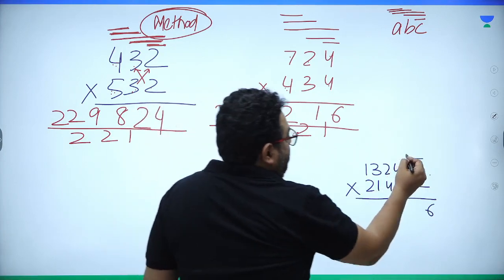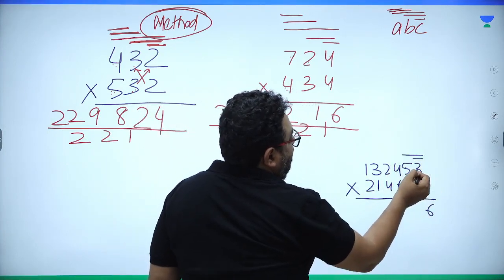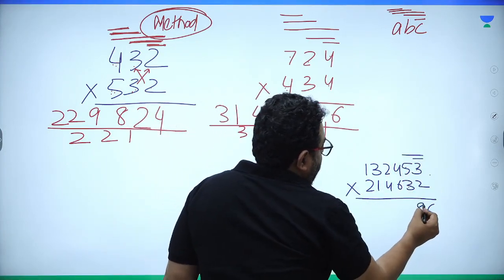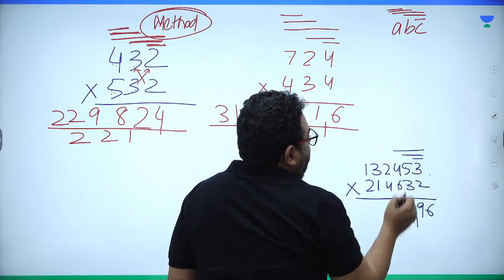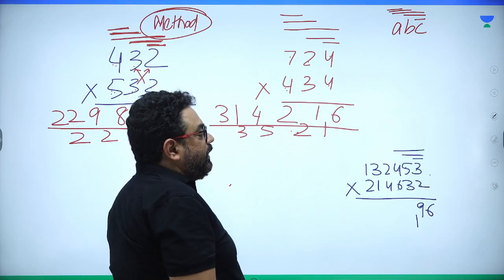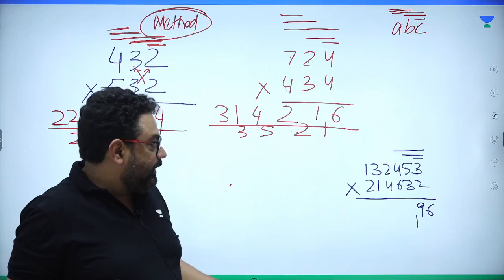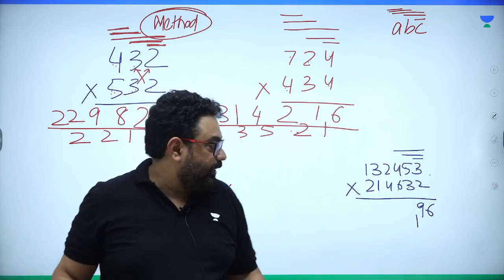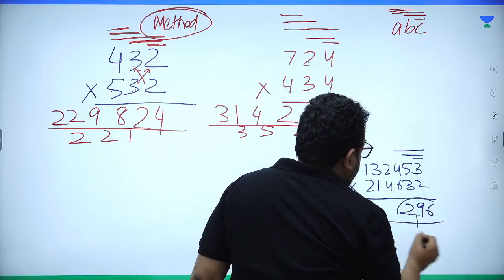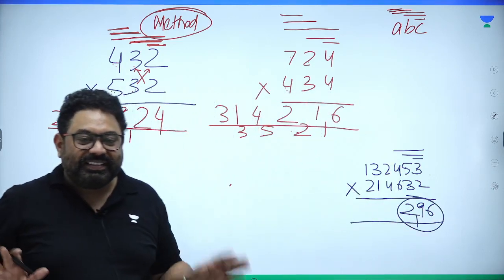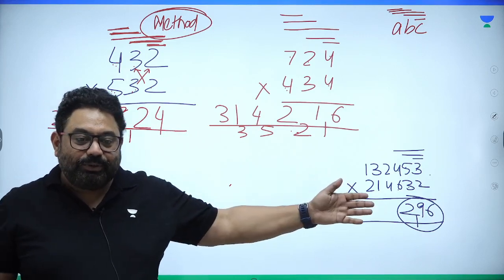Second is real answer should end with, this is 10 and 9, 19. The real answer should be 6. And then this is 8 and 18. See, 18 plus 8, 26 plus 15, 41, 42. So the real answer should end with 296. We don't need to perform the whole calculation.